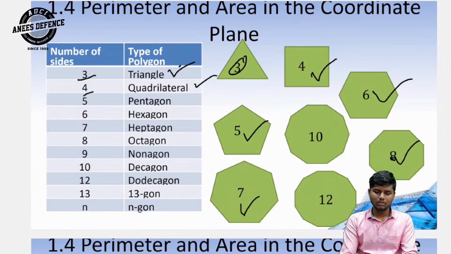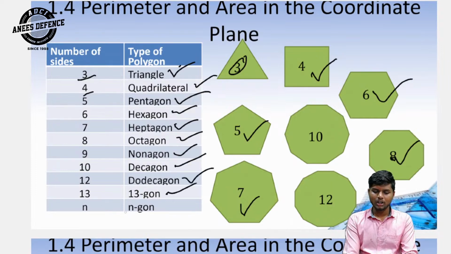And then 5 sides pentagon, 6 sides hexagon, 7 sides heptagon, 8 sides octagon, 9 sides nonagon, 10 sides decagon, 12 sides dodecagon, and 13 sides 13-gon. For n sides, it is an n-gon. 10 means decagon, 12 means dodecagon.